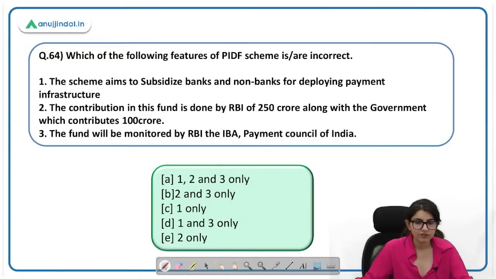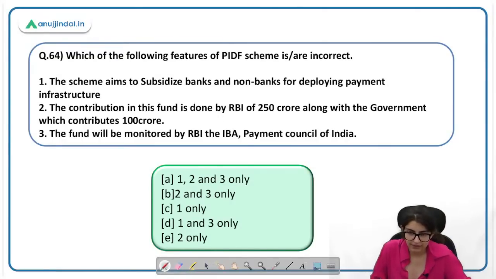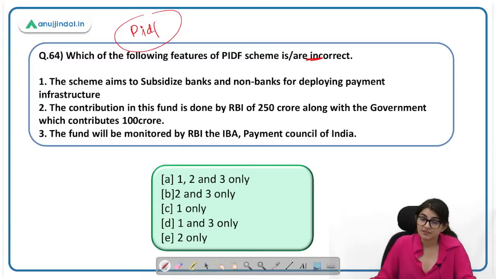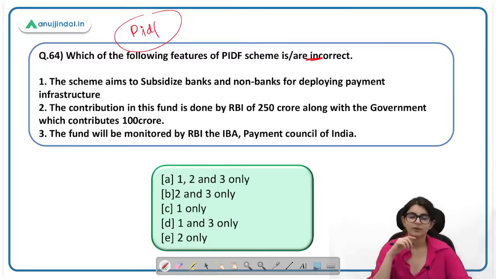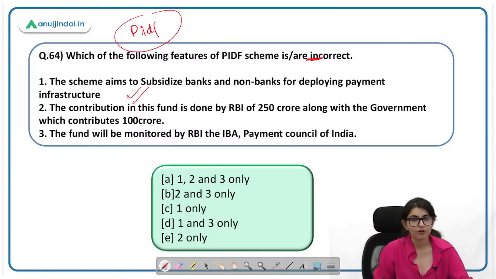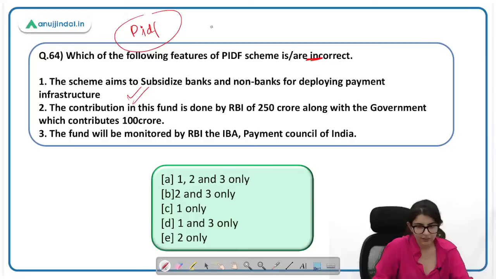Which of the following features of PIDF schemes are incorrect? Incorrect निकालना है. Important है PIDF scheme, तो बहुत ज़्यादा important. A question on PIDF has also been asked previously. The scheme aims to subsidize banks and non-banks for deployment of payment infrastructure. This is correct. यही इसका purpose है. The contribution of this fund is done by RBI 250 crore along with government, which contributes 100 crore. This is correct. So 345 का corpus है, 345 crore.